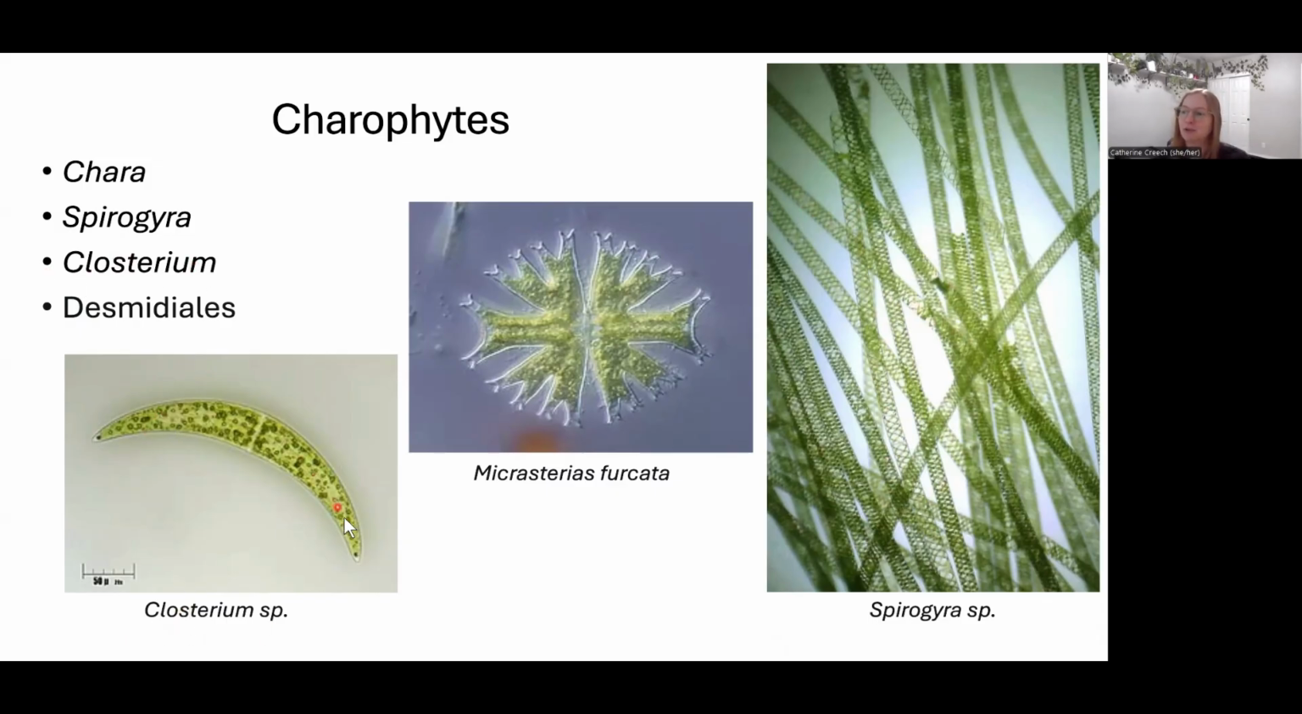Then we have Clostridium. Clostridium is this beautiful boomerang-shaped algae. So it's green, it's photosynthetic, really, really gorgeous in the scope. And then we have Desmodales. Here's an example. Looks like a beautiful little starflake of a green algae. So these are all green algae in the charophyte group.